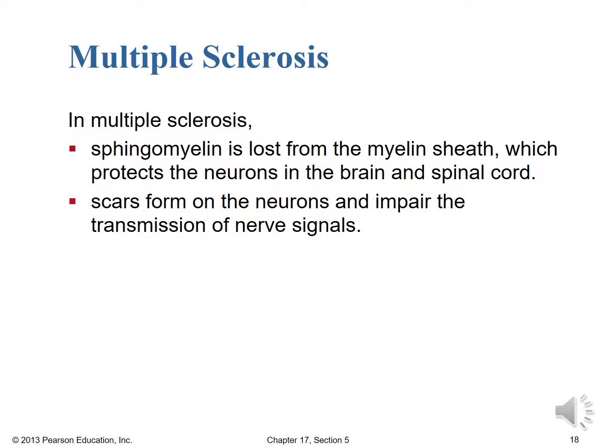If you've ever seen or know anyone who suffers from multiple sclerosis, it's a very difficult, debilitating disease, and it's a result of these sphingomyelins not being present in the amounts necessary to perform that function of coating and protecting the nerve transmission in nerve cells. So on that note, we'll go ahead and end this lecture.